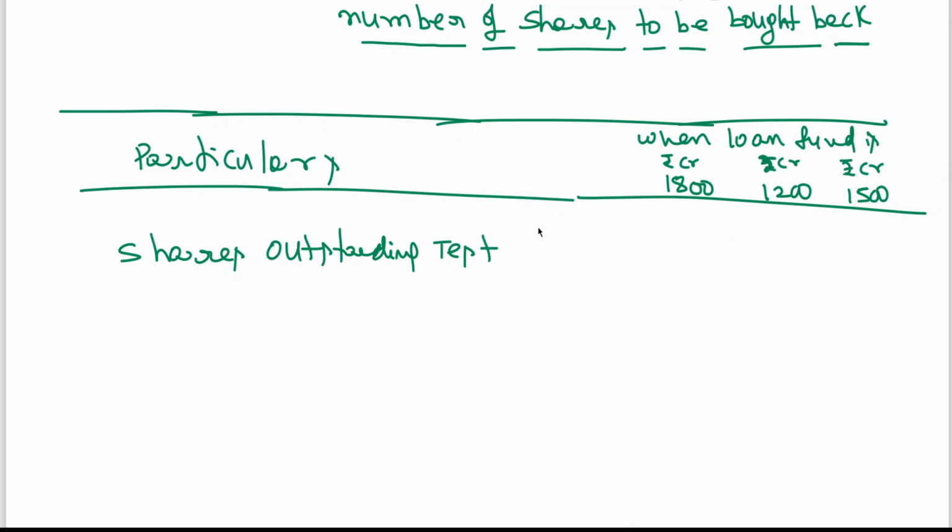See, the difference is only for loan, for debt. Let me write. The first one is shares outstanding test. Second one, resource test. Third one, debt equity ratio test.